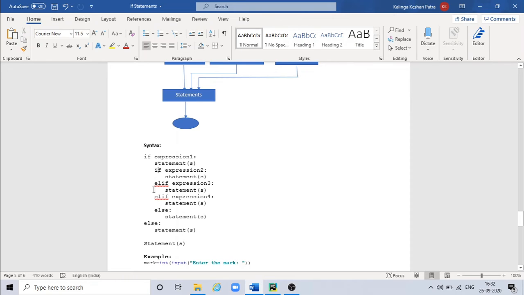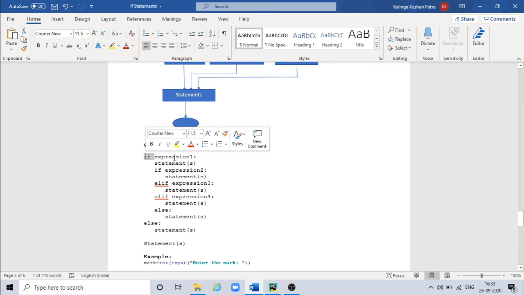So here the indentation I have maintained is, if this is true, then this statement has one indentation. Then second one, if this expression 3 is true, then this has got one more indentation. Then for third expression 4, if this is true, then this is another indentation I have right now. And for else, this is the indentation I have. So this else is for this if and this else is for this if.